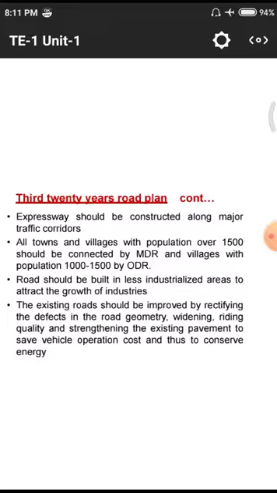And the next point is that the existing roads should be improved by rectifying the defects in the road geometry. That means if a road was laid in, say, 1970 or 1980, then after 10 years, due to different climatic conditions like heat, in the summer season so much heat falls on the road that some cracks will develop on it.